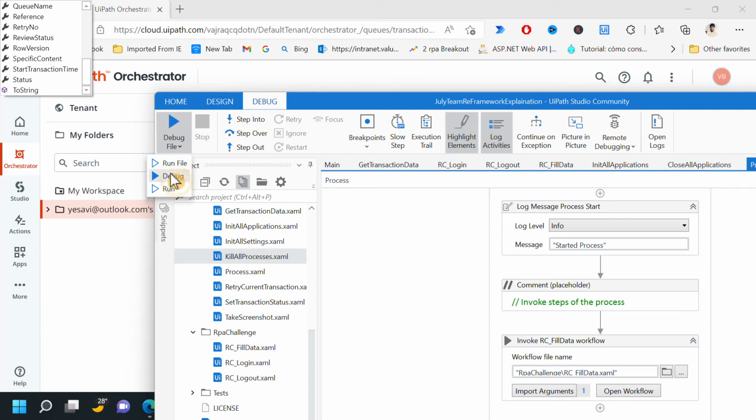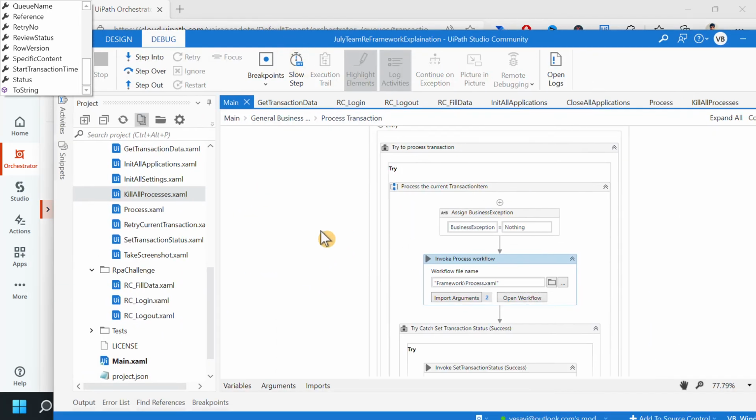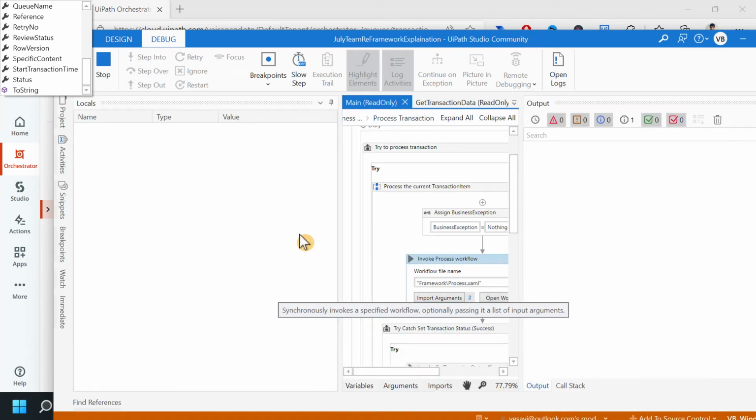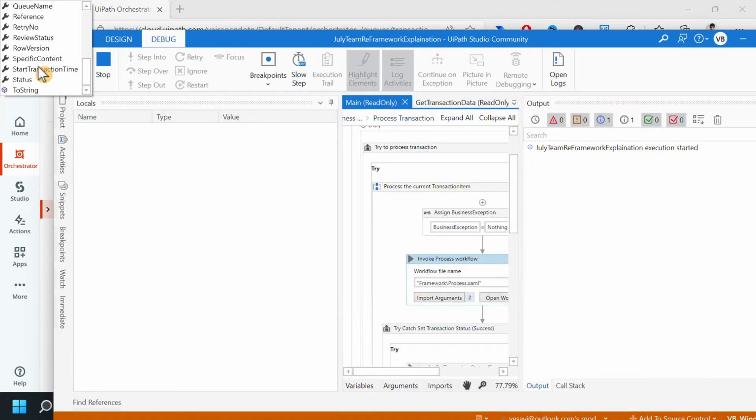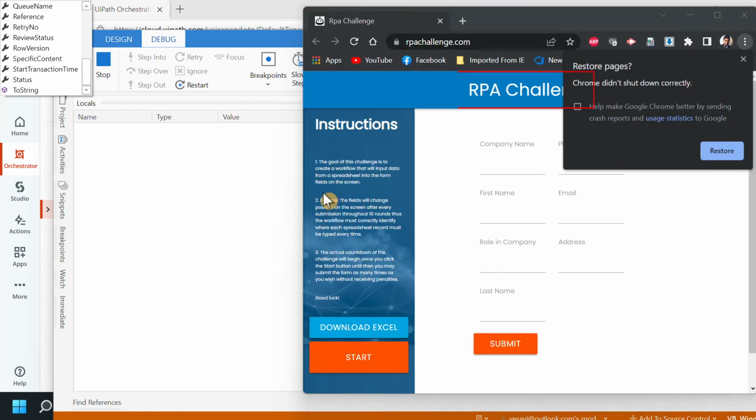Debug from main again. Sometimes this happens with my machine, not sure why. It will open. It will again add the items to the Orchestrator queue. Every time we start, it will add.